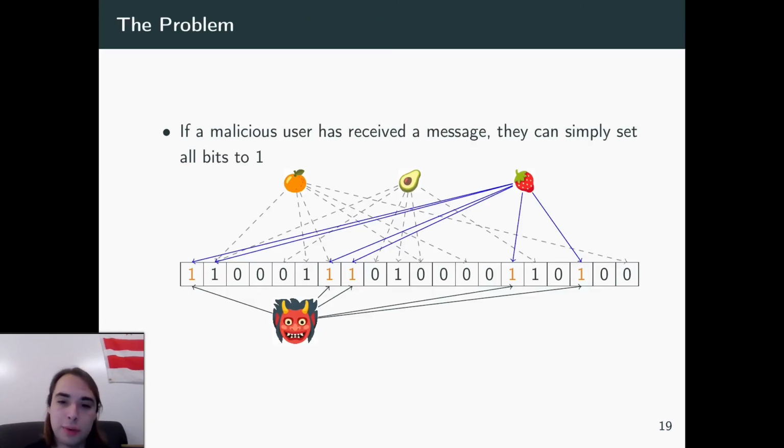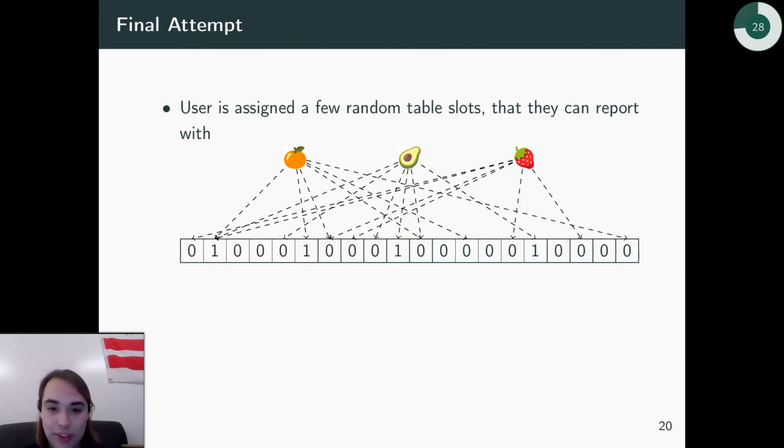Well, okay, there's another problem besides deciding what slots go along with what message, and that is if a malicious user has received a message, they can simply set all bits to 1, which really defeats the whole purpose of this, because now a single user can go ahead and reveal all those messages that they receive without that threshold being reached. And obviously we don't want that, because the whole point is that we're requiring some threshold of users. So how do we fix that?